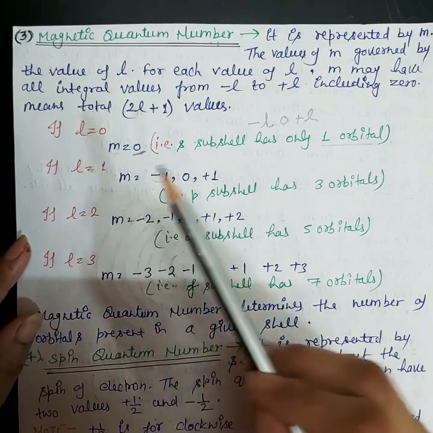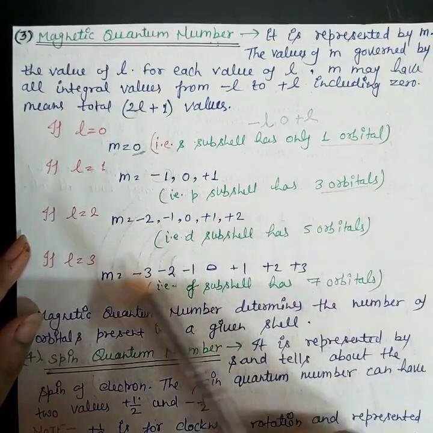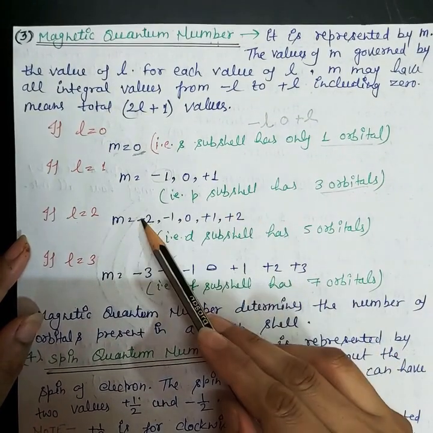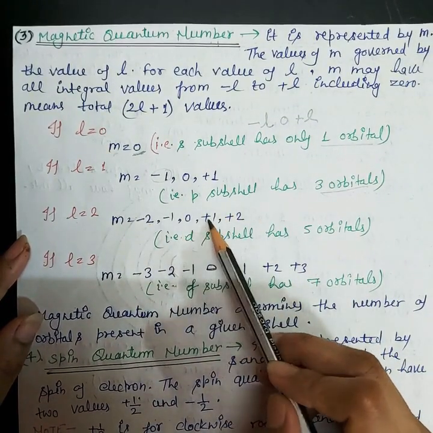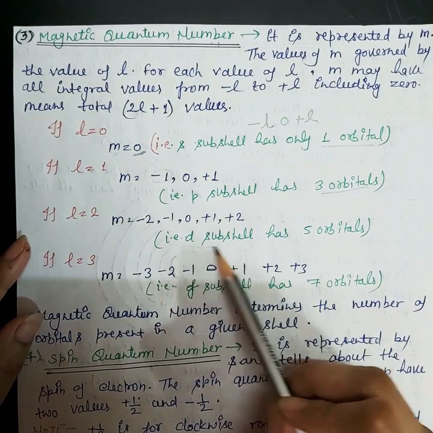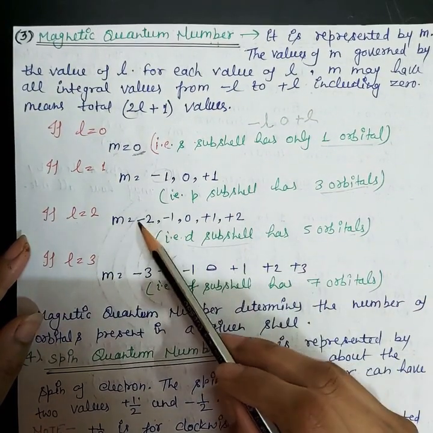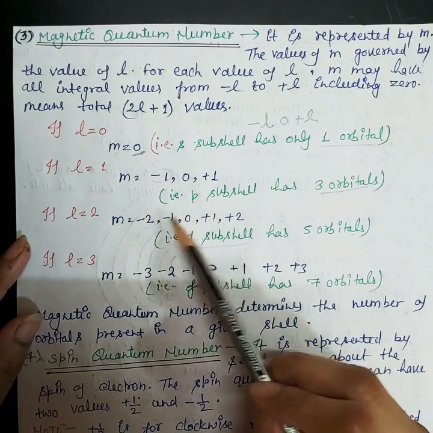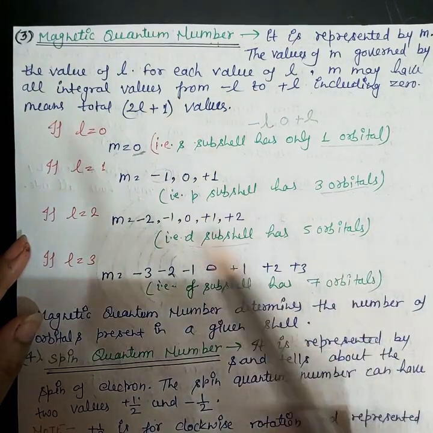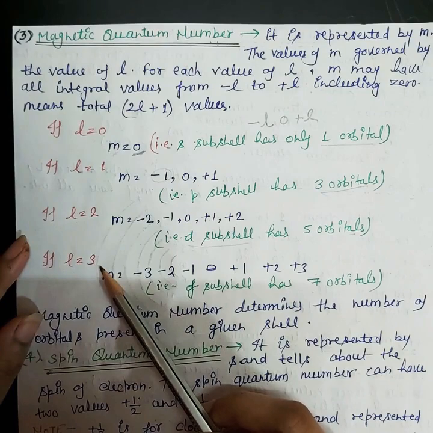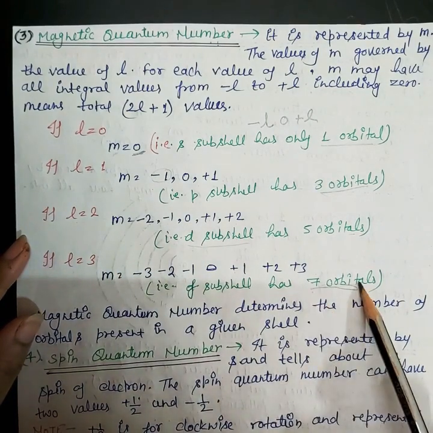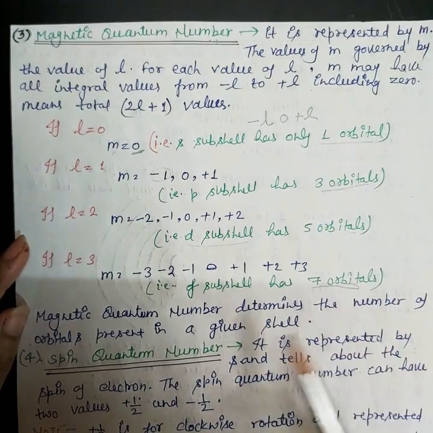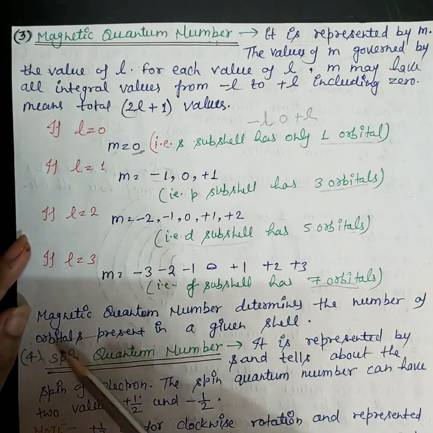So that's why for L equals 1 we have 3 orbitals. For L equals 2, again from this formula, minus 2, minus 1, 0, plus 1, plus 2. So the D subshell has 5 orbitals: 1, 2, 3, 4, 5. Since we are getting 5 solutions here, that's why 5 orbitals. Now for L equals 3, we will get 7 orbitals. So we can say that it informs about the number of orbitals.